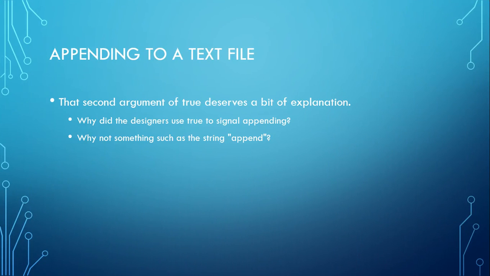Now, that second argument of true deserves a bit of explanation. You notice it was comma true. Why not comma false or some other value? Why did the designers say, let's use true to signal appending? Or why not use something such as a string "append" and just say, when you see the keyword append, do this?